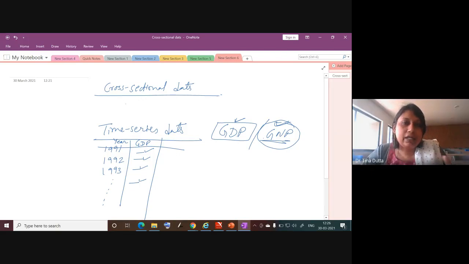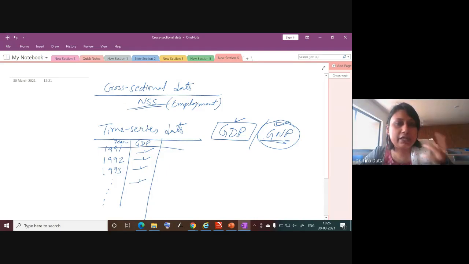Cross-sectional data, I will collect in a specific time period, one time only. It could be collected in a single day, or it could be collected over several months. For example, there are standard surveys like the National Sample Survey, NSS, which is generally an employment survey. They take into account employment and unemployment figures, how many people are employed in India, and what kind of employment they are engaged in, for example manufacturing or service.